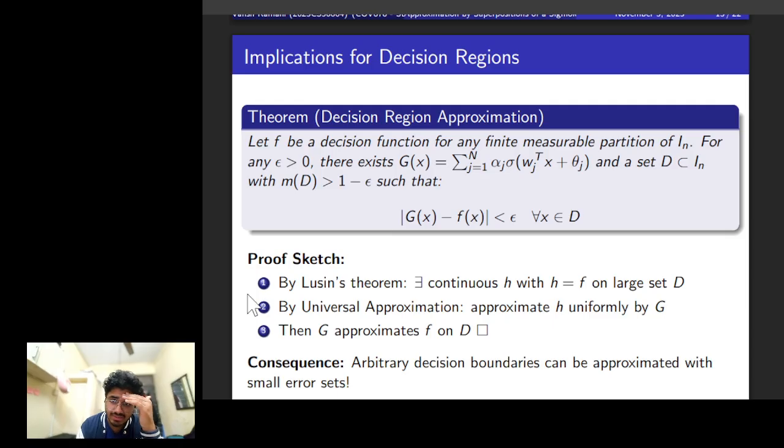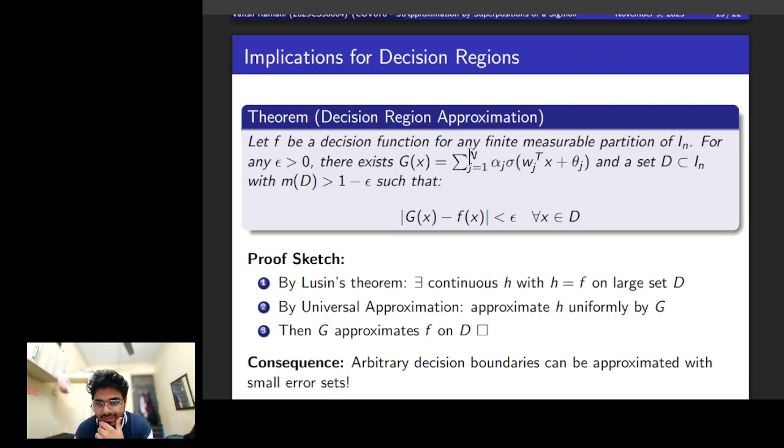I'll try to explain what that broadly means. I know that my h is continuous because that's how we constructed it. We can use our approximation theorem to say that we can find a network G that approximates h as closely as we want, and because of that, G will be a great approximation of our original function f on that very large set D. In other words, we can approximate any decision boundary with an arbitrarily small set of badly misclassified points.